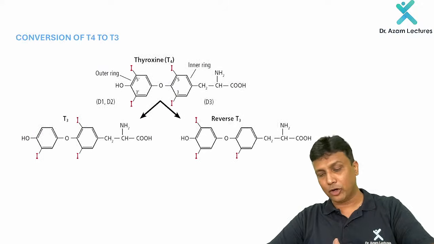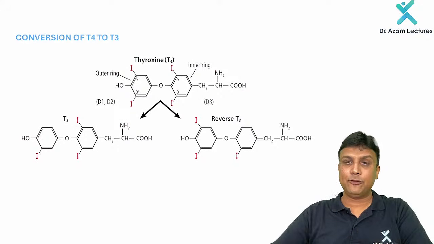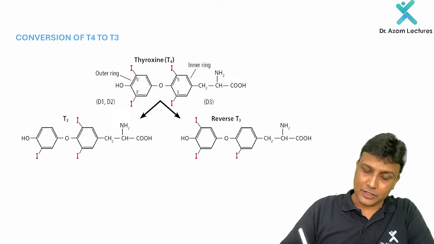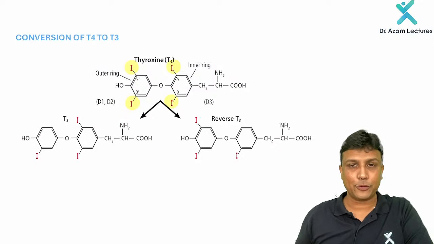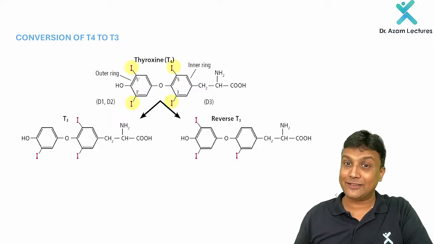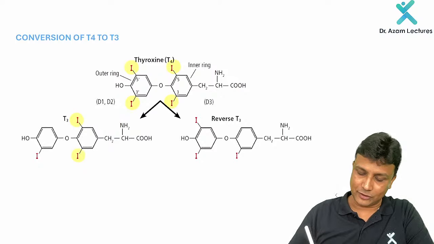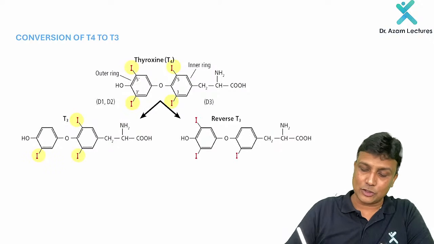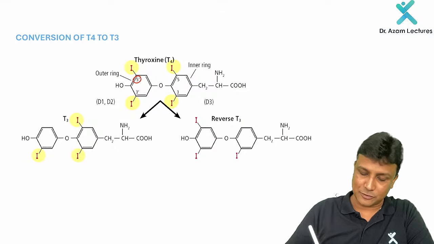Now, my dear doctors, what is the meaning of T4? T4 is nothing but tetraiodothyronine. So how many iodines does it have? You can clearly see the 4 iodines here. That is your T4, and that has to be converted to T3. That means we have to remove one iodine from here, so we are left with 3 iodines. And we are going to remove the iodine present on the 5' position here.